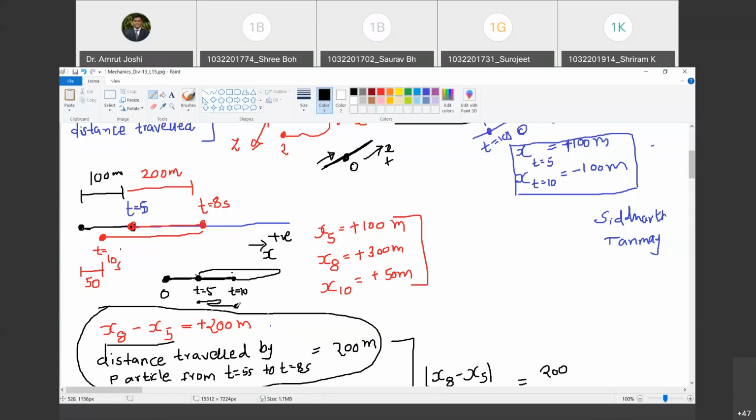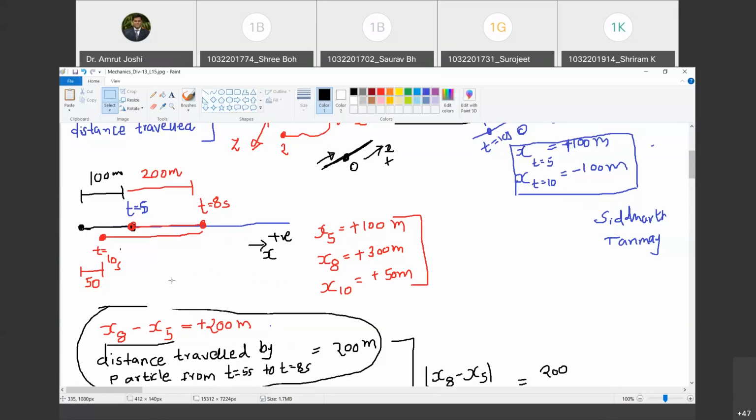Are you with me? Yes, sir. So there is one change of direction, then another change of direction, and then it has reached this point. Happy? Yes, sir. So merely looking at the position, you will not be able to tell whether the particle has changed the direction of motion during the said period of observation or not.